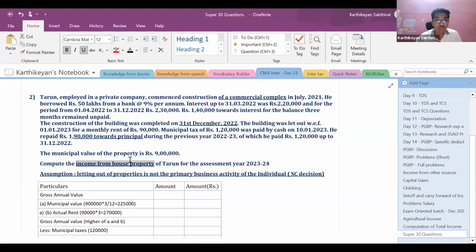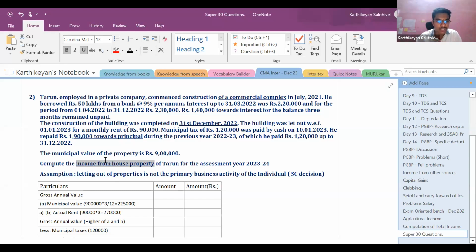That's what I said. First, we should read what is required from us from the question. So if they are going to require from us just to compute income under a specified head, we shall leave out the details which are requesting us to consider provisions of other chapters. Right? So that is the reason why we should first read the last line or the last para of the question and then read whatever is given outside. Okay. So now let us come back to our question.